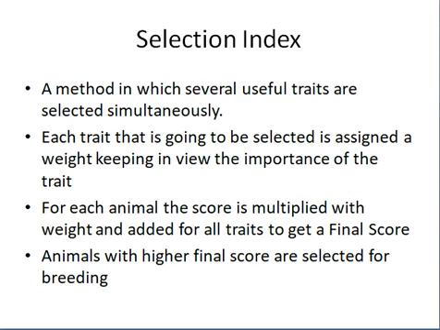It is a method in which several useful traits are selected simultaneously. Simultaneously means at one time, at the same time. So each trait that is going to be selected is assigned a weight, keeping in view the importance of the trait. For example, take the example of height and weight. If we want to increase height and we also want to increase weight, so we will give 50% weightage to height, 50% weightage to weight, and then we will select the animal on the basis of index. So for each animal, the score is multiplied with the weight and added for all traits to get a final score. Animals with higher final score are selected for breeding.